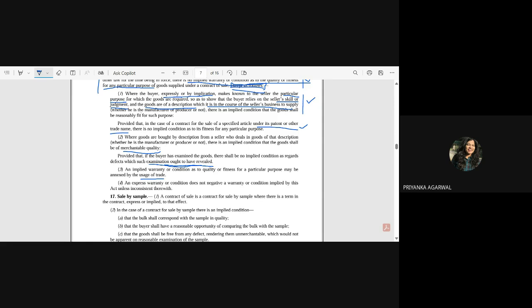Like in case of covenant running with the land, right? That kind of condition precedent or condition subsequent can be given, right? So by an express term you can cancel the implied term, that can be possible, so inconsistency might be possible. Is it clear?